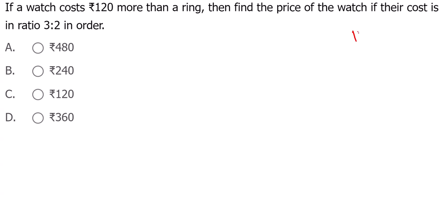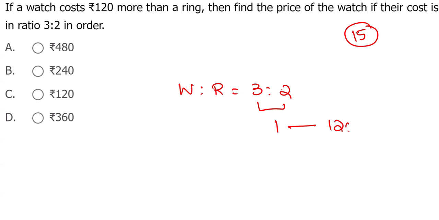Profit and loss. If a watch costs 120 more than a ring. Okay, here watch and ring are 3 is to 2. Here the difference is 1. They say the difference is 120. What do you want? Watch cost. Watch cost is 3 into 120. 360 is the answer.